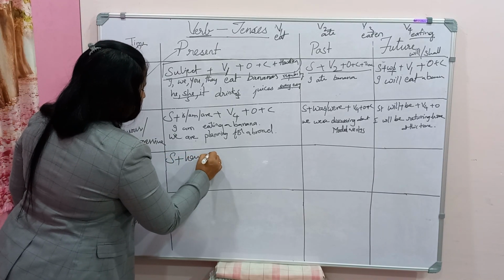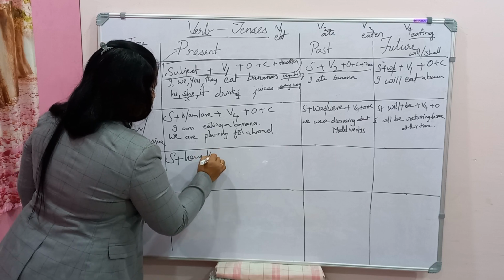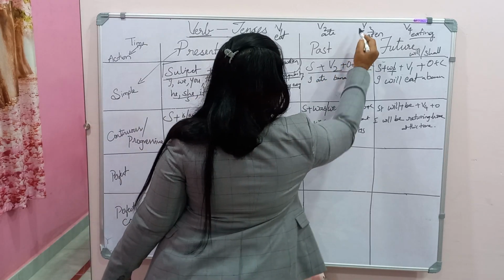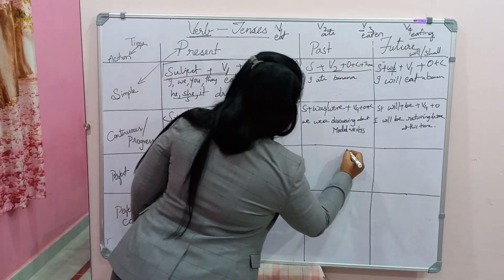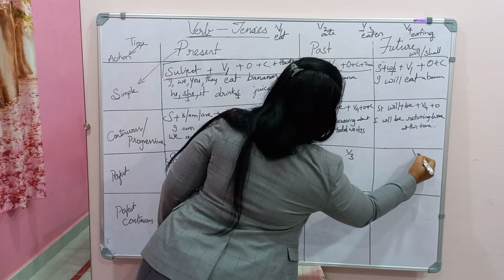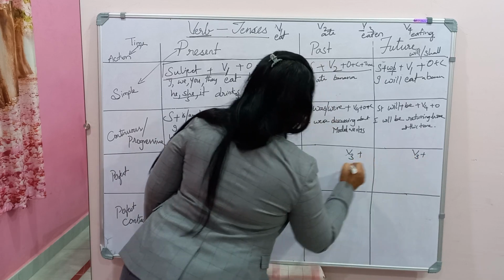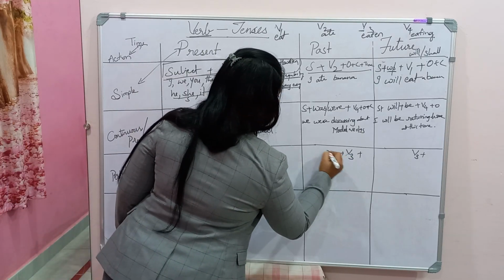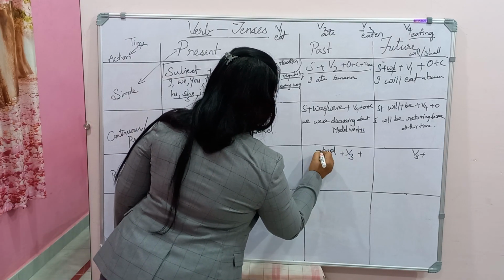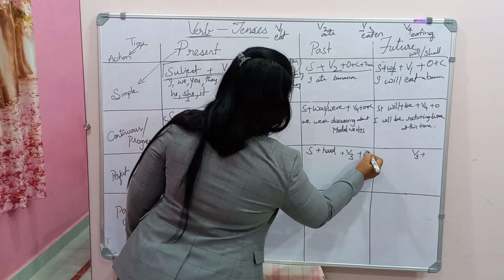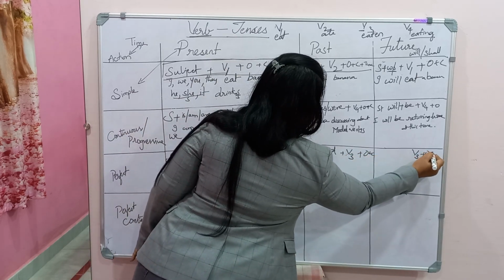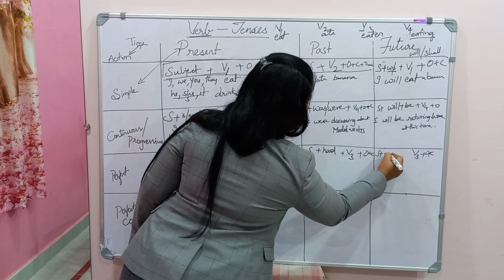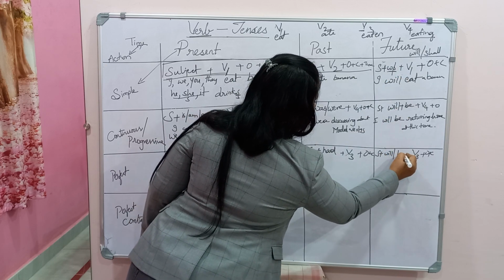Subject plus have or has plus verb 3. This verb 3 comes in all the perfect tenses. So the subject is always common. Have, has in the present, and here it is had, the past tense. Object and complement are common here. And in the future, with the must and should thing, it is will, and here comes have.